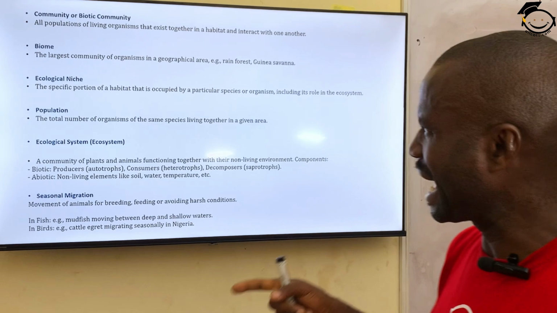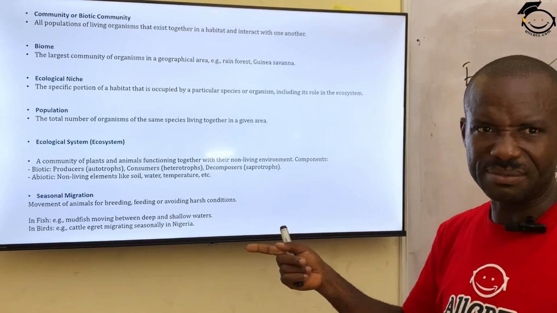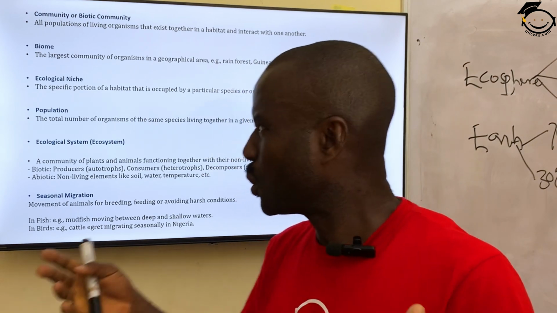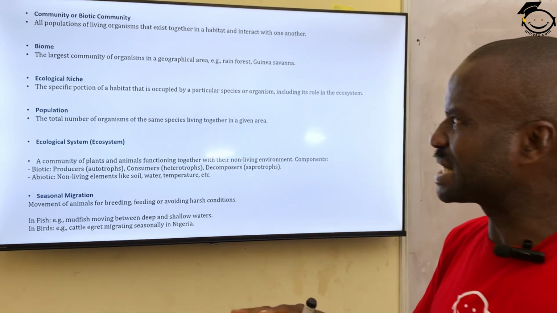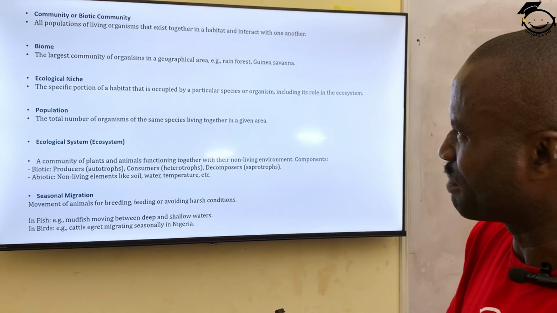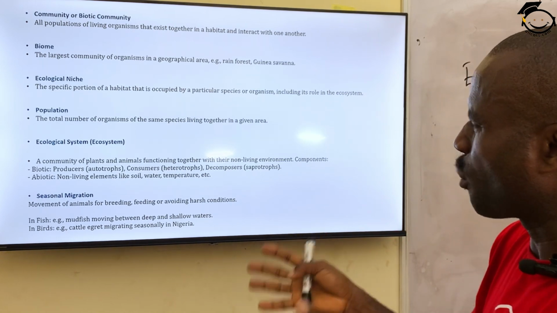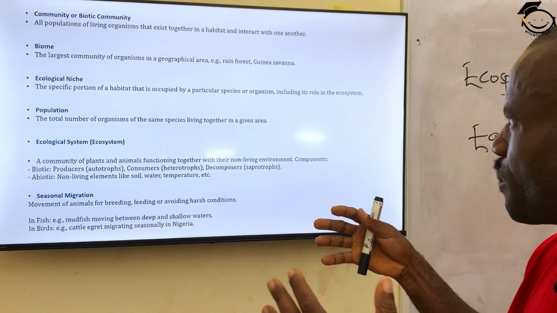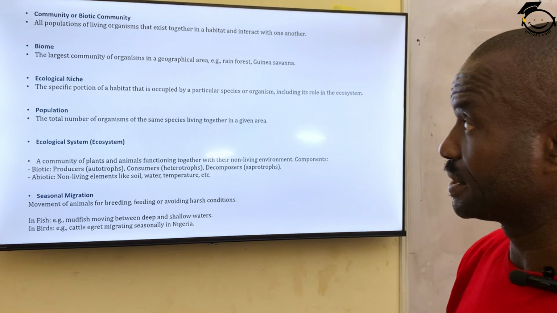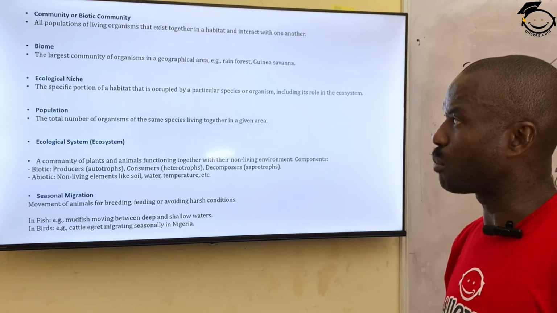Then we can have monkeys on the branches of a particular tree. So all these organisms have their different niche, or their different portion where they occupy as their ecological niche.